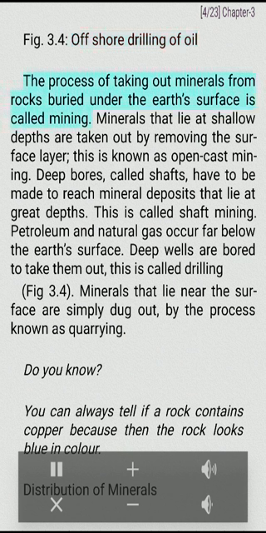The process of taking out minerals from rocks buried under the Earth's surface is called mining. Minerals that lie at shallow depths are taken out by removing the surface layer. This is known as open cast mining. Deep bores, called shafts, have to be made to reach mineral deposits that lie at great depths. This is called shaft mining. Petroleum and natural gas occur far below the Earth's surface. Deep wells are bored to take them out. This is called drilling. Minerals that lie near the surface are simply dug out by the process known as quarrying. Do you know? You can always tell if a rock contains copper because then the rock looks blue in color.